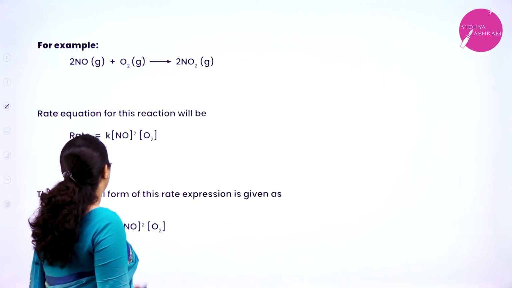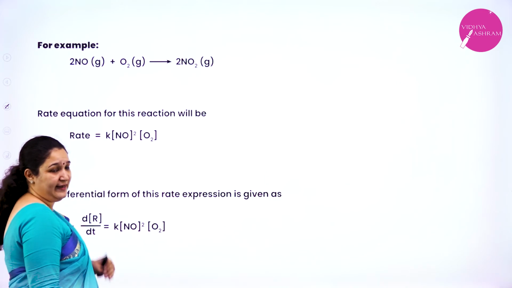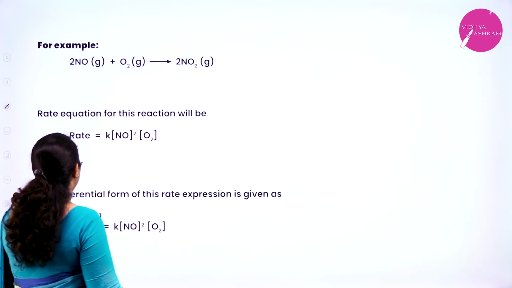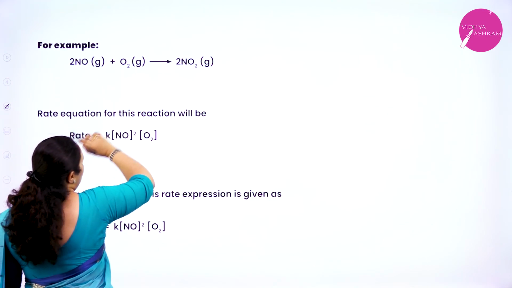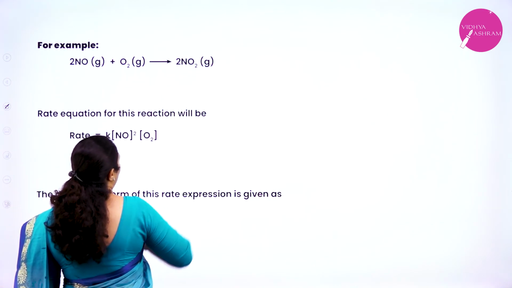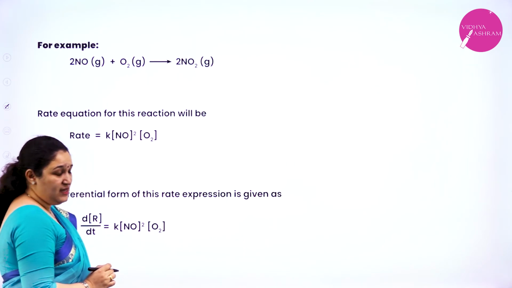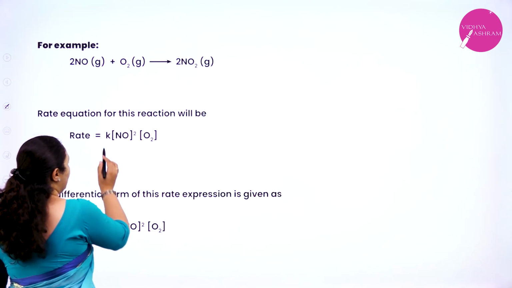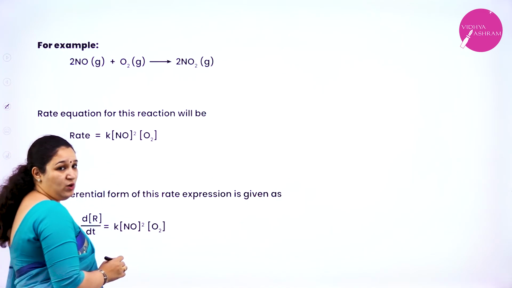Next is an example: how will I write the rate expression? For example, here you have 2NO gas plus O2 gas giving 2NO2 gas. Here the rate expression is rate = k [NO]^2 [O2]^1.